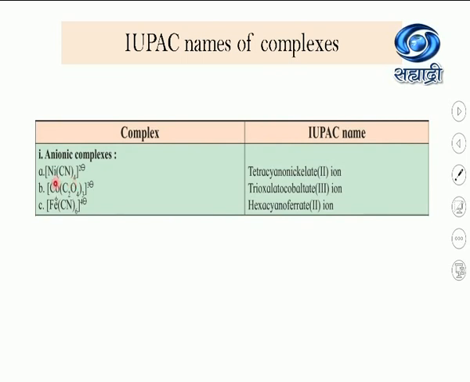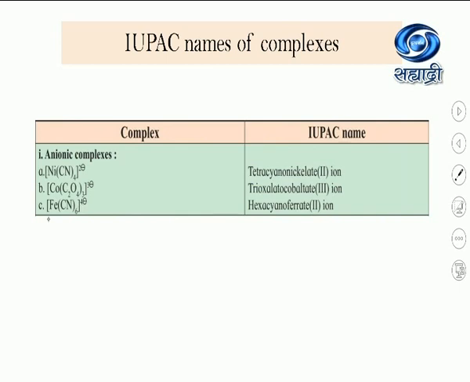Then the name of the metal ends with -ate: trioxalatocobaltate, then its oxidation state in a bracket, III, and the word ion. Okay, you got it? How do we calculate the oxidation state of cobalt here? It is a bidentate ligand. C2O4 carries a -2 charge. There are 3 oxalate ions, so -6. -6 plus 3 becomes -3. So the oxidation state of cobalt here is +3.